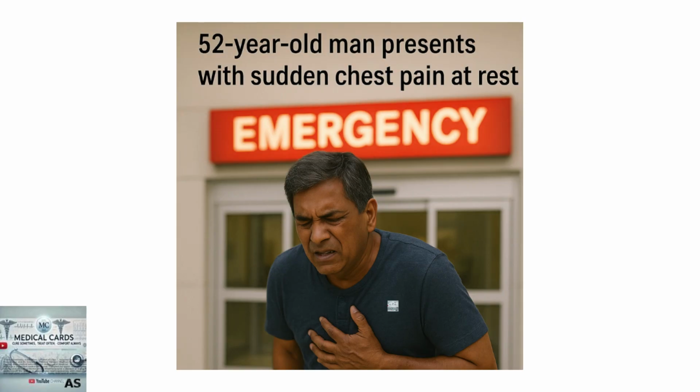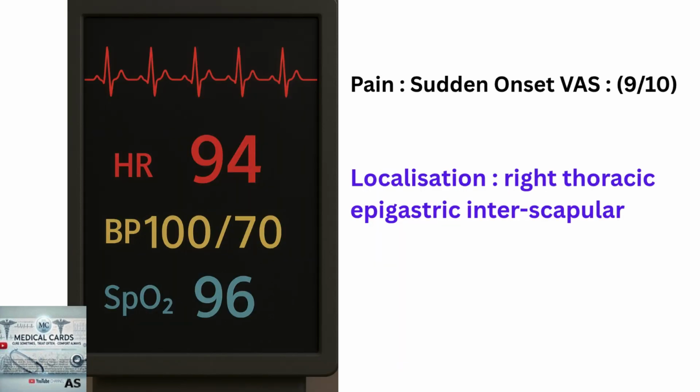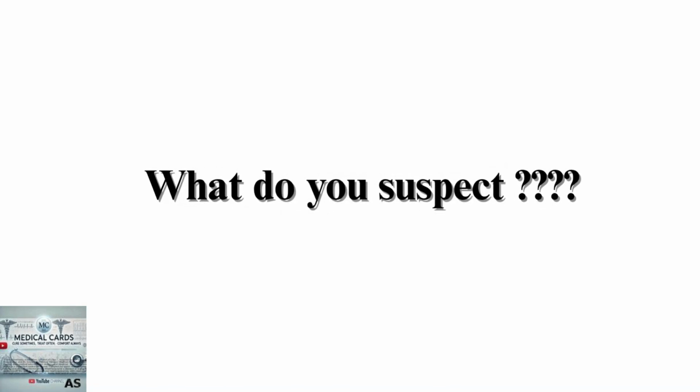A 52-year-old male patient arrives at the emergency room with sudden onset chest pain. He has a history of stable angina, but this time, the pain started while watching TV. His vitals are relatively stable, ECG shows no signs of infarction, but his pain is rated 9 out of 10. Pain localization is also not typical. What do you suspect?